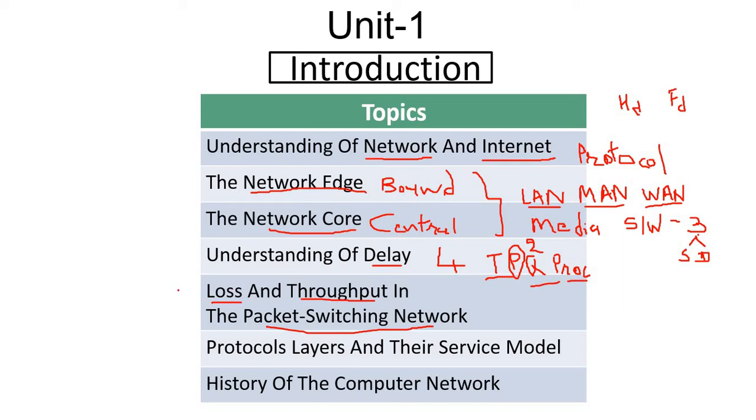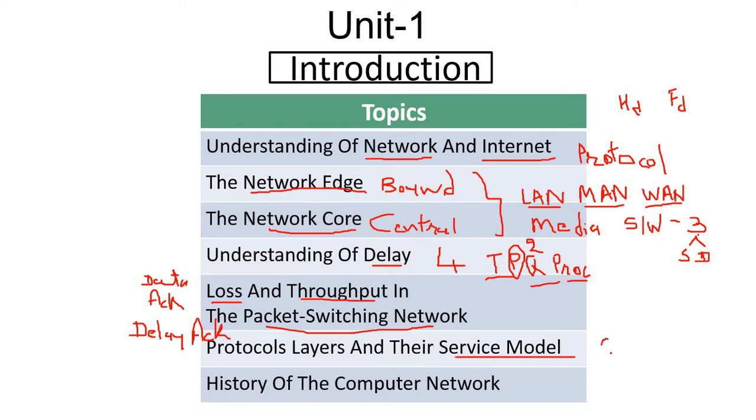Then after we discussed loss. In terms of loss, we discussed loss of data signal as well as loss of acknowledgement, and we discussed delayed acknowledgement. Then we moved towards the throughput. In case of throughput, we discussed the equation of throughput as well as calculated some examples of delay, loss and throughput. Then after we moved towards the protocol layers and their service models.